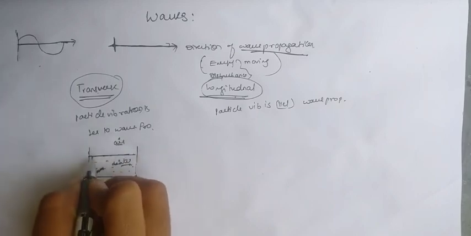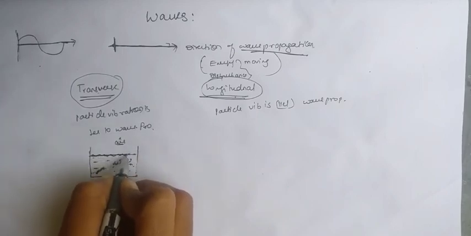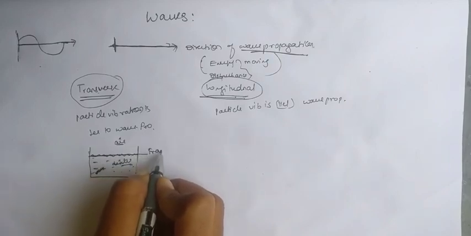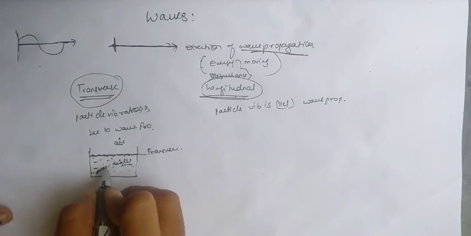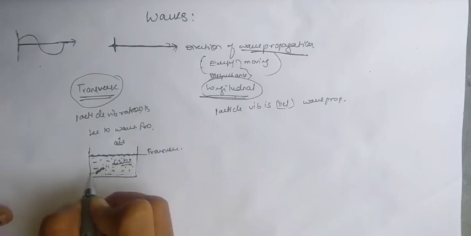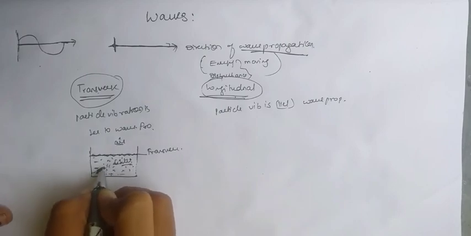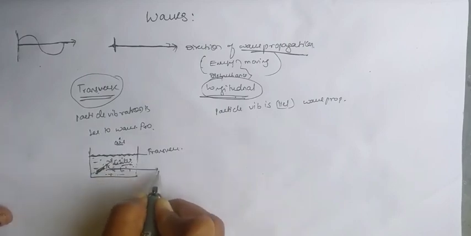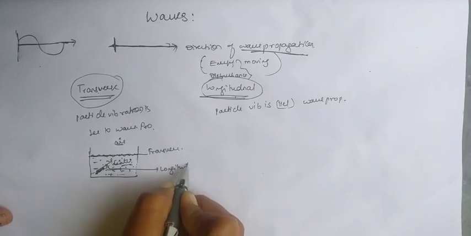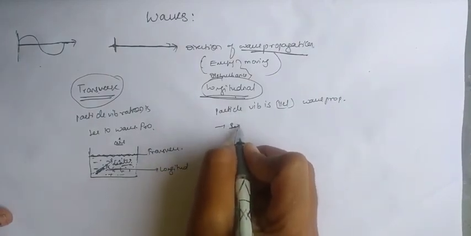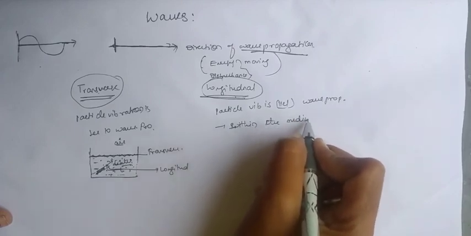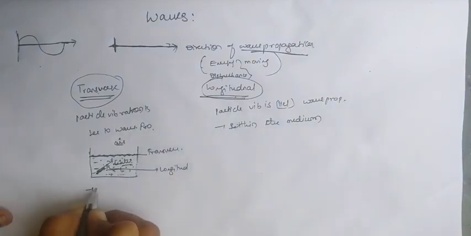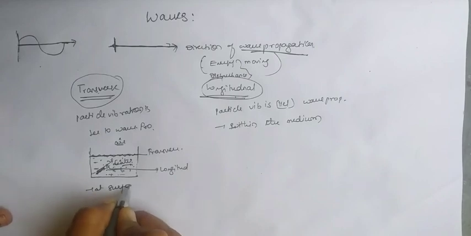Here this is the water medium and this is the air medium. The waves which are formed at this surface are the transverse waves. The waves which are formed inside the medium are the longitudinal waves. So these are the longitudinal waves, within the medium, and these are formed at the surface.